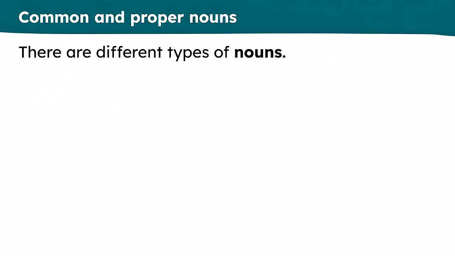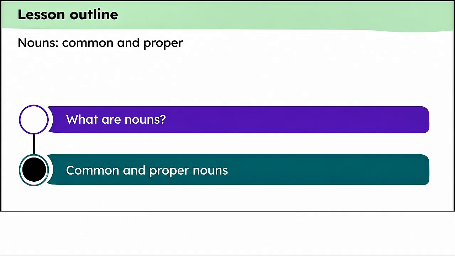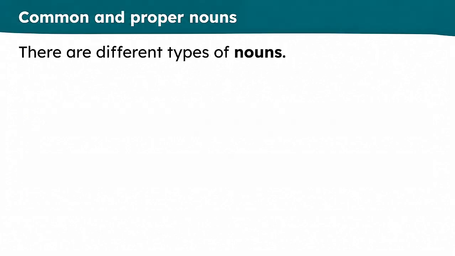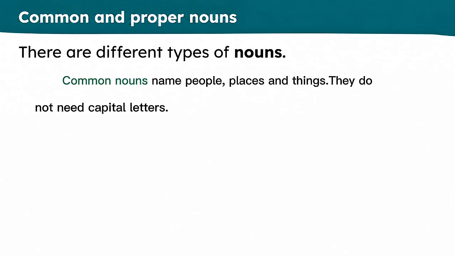Now let's move on to the second part of our lesson, looking at common and proper nouns, our new key words. Let's get started. Now we know what nouns are. Now we need to learn that there are different types of nouns. Common nouns, there's one of our key words. Common nouns name people, places and things, but they do not need a capital letter.